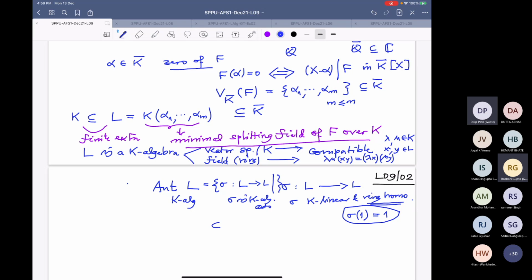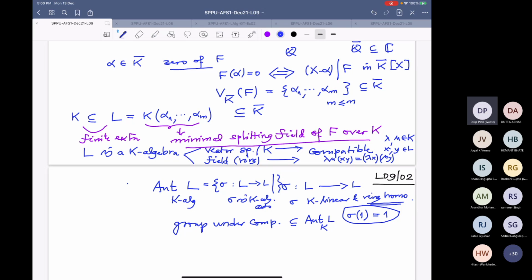And obviously, first of all, I want to say this is a group under composition. This is in fact a subgroup of, if we just take Aut of L, even Aut_K of L.